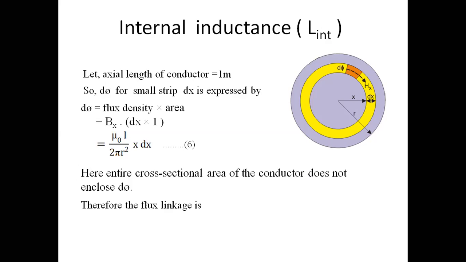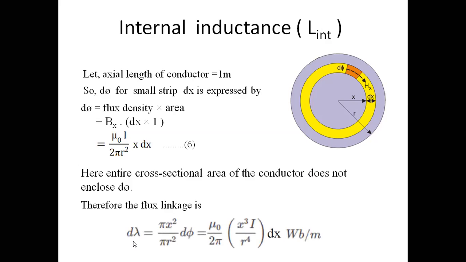Then what will be the fraction? The flux linkage is denoted by d lambda. d lambda is the actual flux linkage, which is a fraction of the total flux d phi, denoted by this yellow portion only. It will be pi x square divided by pi r square into d phi.